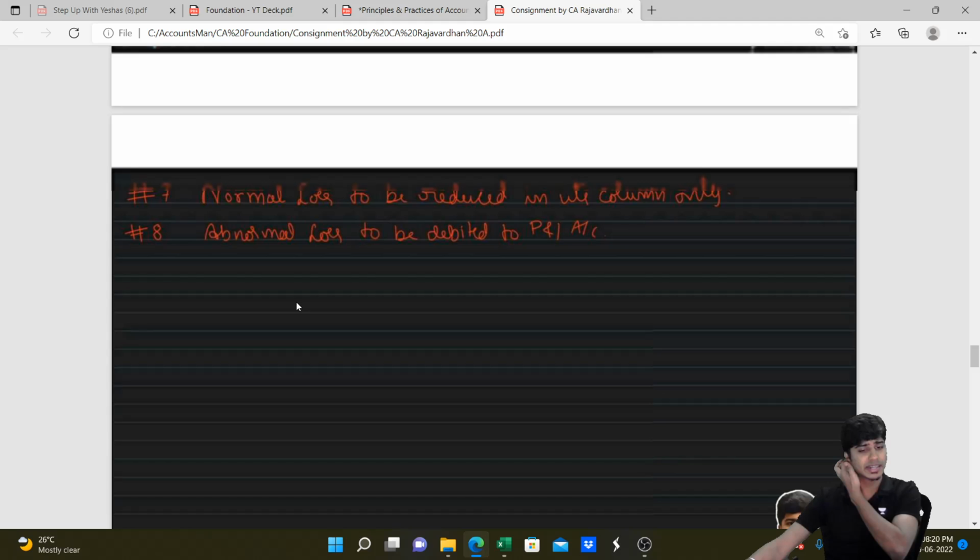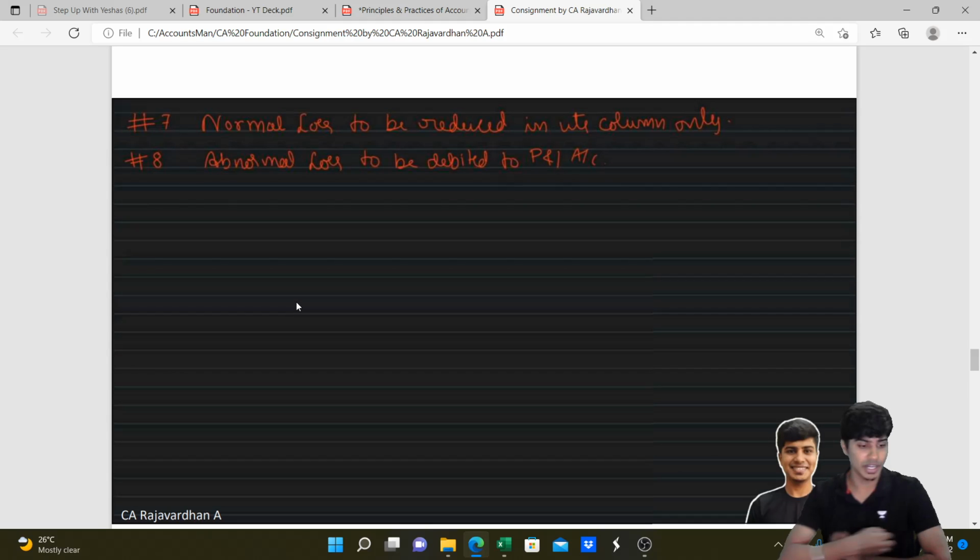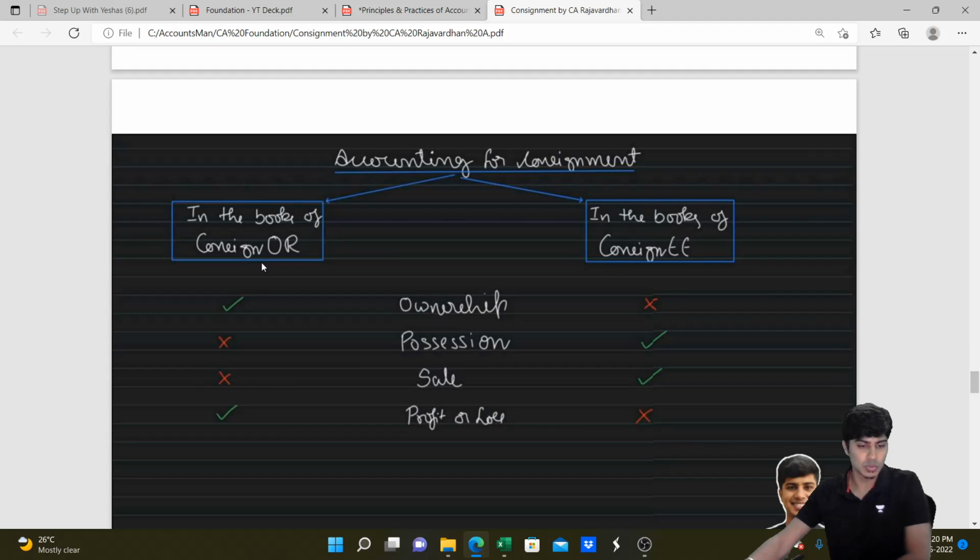And a couple of important points, the same thing I told right now. Normal loss is to be reduced in the units column only. Abnormal loss is to be debited to P&L account. So that's the point. And last few points, remember this, accounting for consignment. When you start doing journal entries, these points are to be kept in mind. Ownership is with consignor, possession is with consignee. Sale is made by consignee, profit or loss is booked by consignee. Got this?